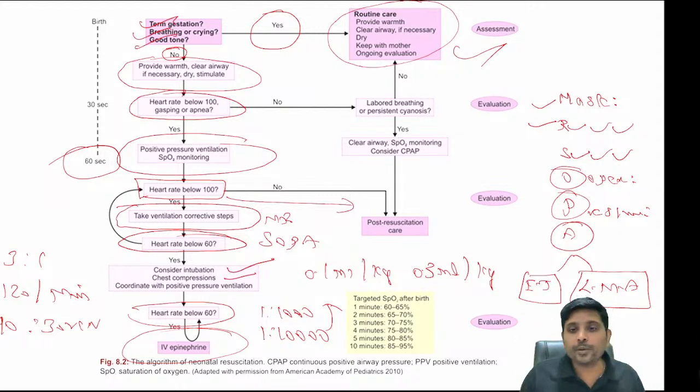Now you can ask me one question, sir. No umbilical vein, no peripheral vein, no endotracheal tube. I don't know how to intubate. I am just managing with the bag and mask. What should I do, sir?